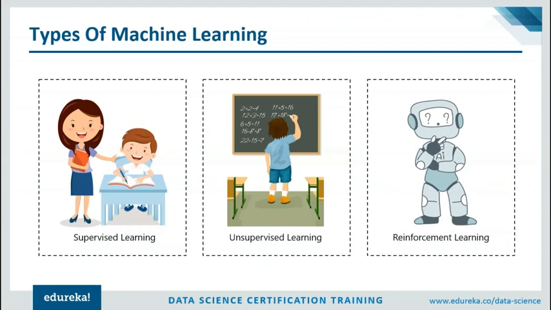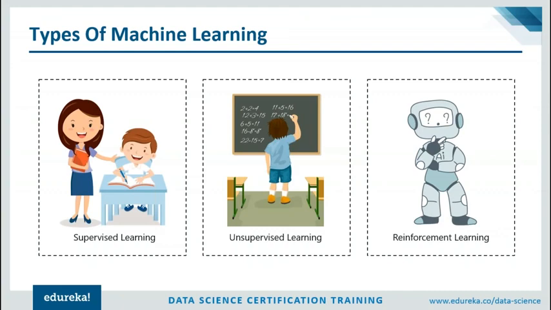Now, finally, we have reinforcement learning. So, let's say that you were dropped off at an isolated island. So, guys, what would you do? Initially, you would panic and you'd be unsure of what to do, where to get food from, how to live, and so on. But after a while, you will have to adapt. You have to learn how to live on the island, adapt to the changing climates, learn what to eat and what not to eat. So basically, what you're doing is you're following the hit and trial concept because you're new to this surrounding, and the only way for you to learn is experience and then learn from your experience.